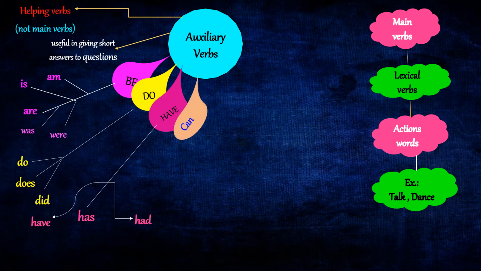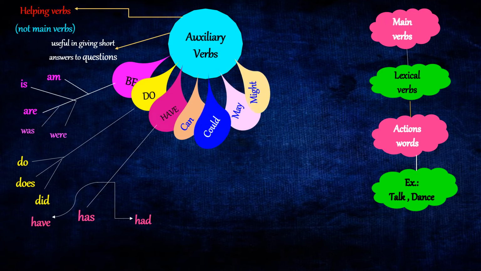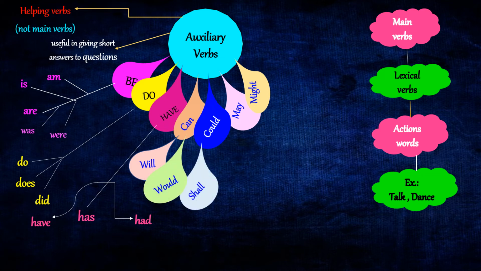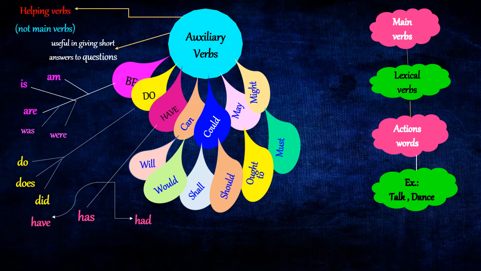The other auxiliary verbs could be the modal auxiliaries. For example, can, could, may, might, will, would, shall, should, ought to, and must.